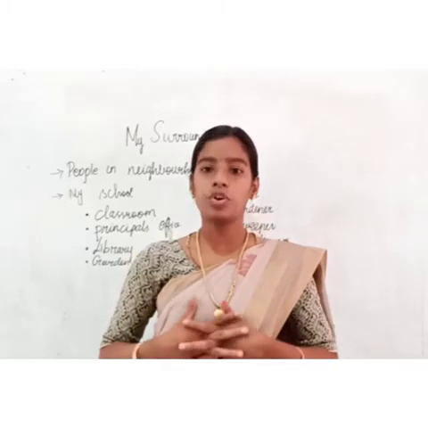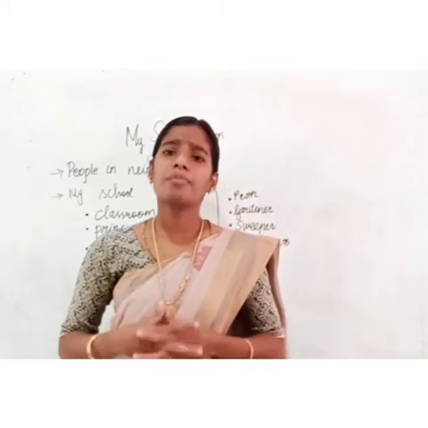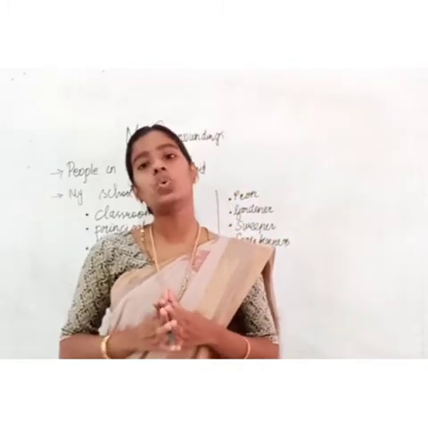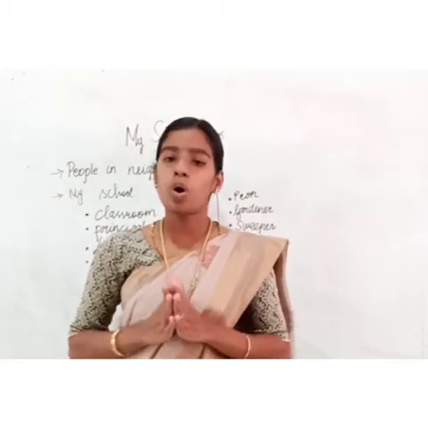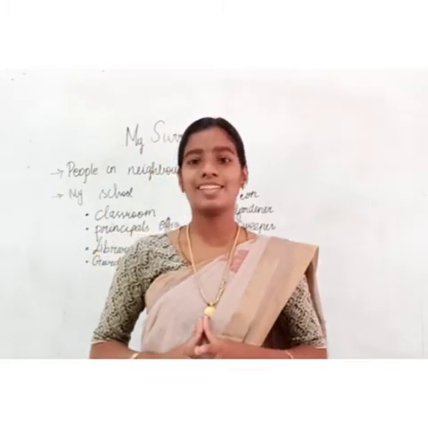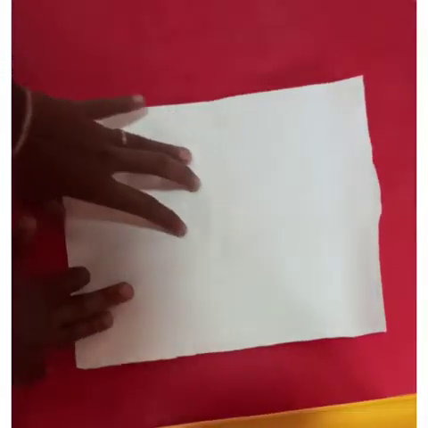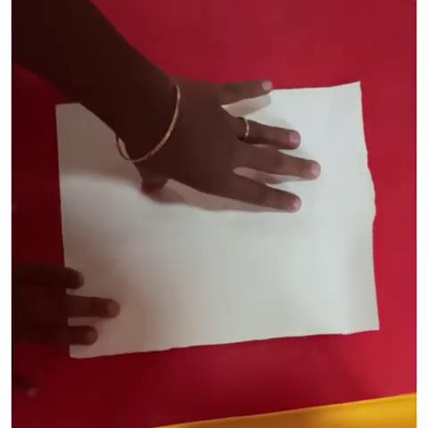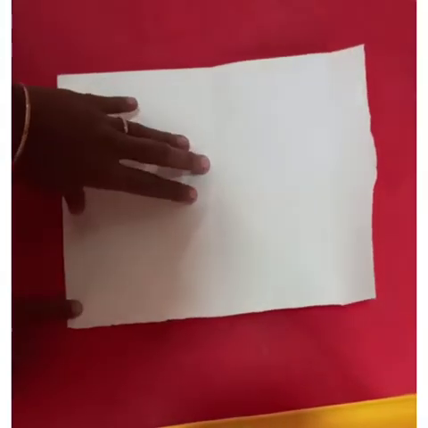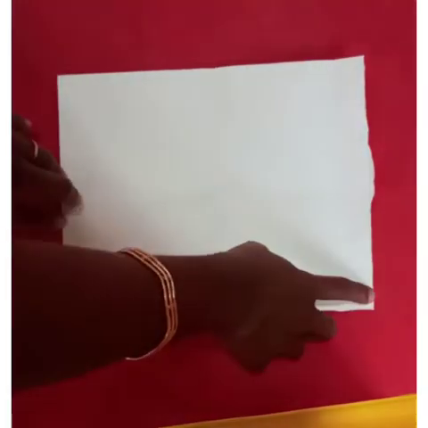Now, today we are going to do an activity. I am going to teach you how we should make a boat. You all should do this and enjoy this, okay? First, you have to take a rectangle paper. Rectangle means this both sides should be equal and this both sides should be equal.